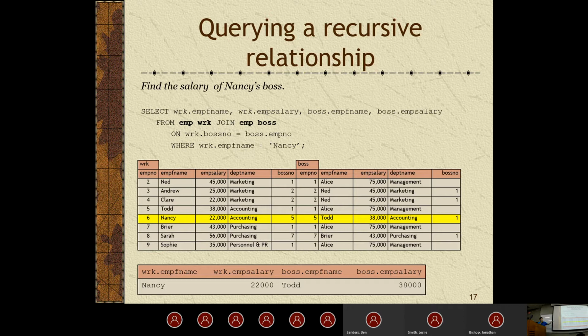So then we're going to apply the WHERE condition where the work.employee first name equals Nancy. If we had those two things set to the identical emp number, then we would only be getting Nancy's salary, even after we defined those two separate table aliases. So any questions about this? This is the important part of the chapter. The other stuff we've covered in varying amounts of detail, but this is where it's most important from this chapter. So any questions?